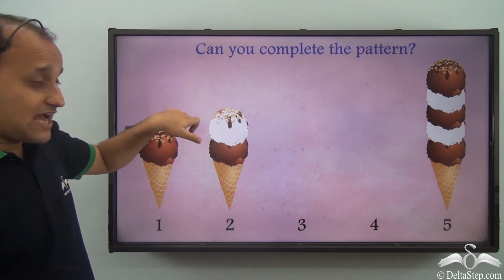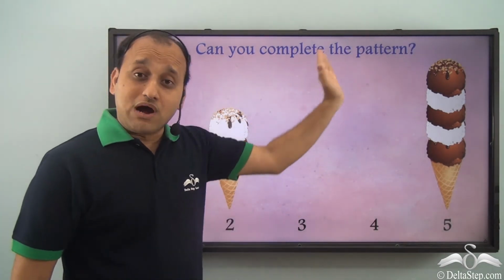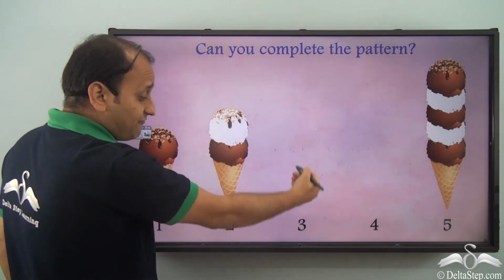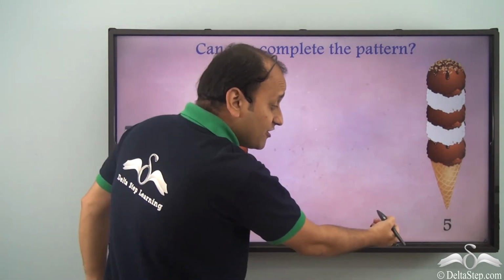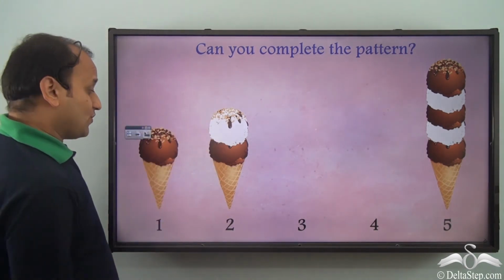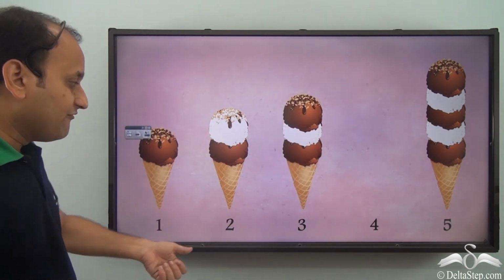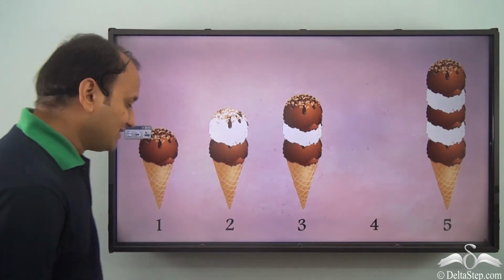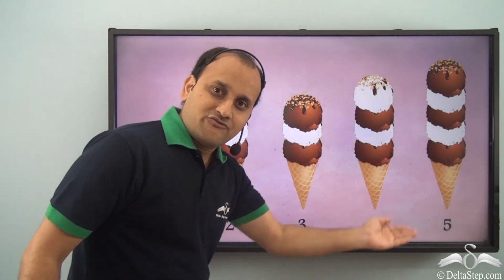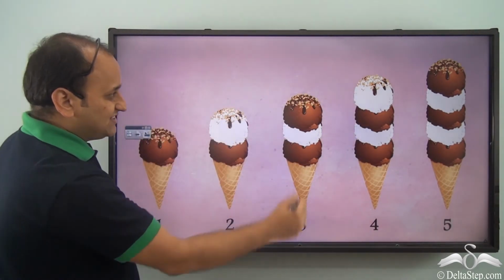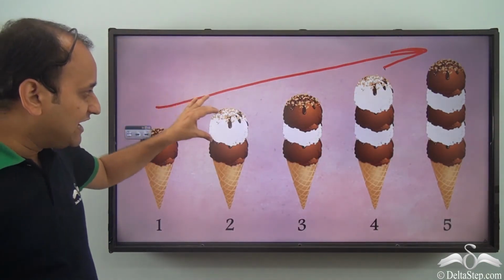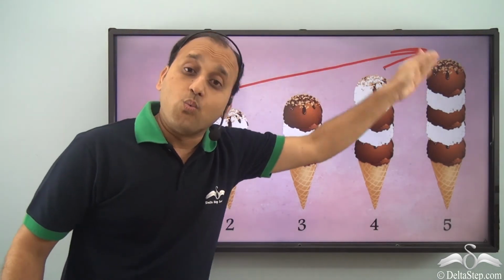Well, every time this is increasing by 1 scoop, isn't it? So after 1 I have 2 scoops. So after 2 scoops I'll have 3 scoops, and then I'll have 4 scoops, and only then I can have 5 scoops in the fifth one. So I'll have 3 scoops in the third one, and if I increase by 1 I'll have 4 scoops in the fourth one. So now we have this in an increasing pattern. So every time it is increasing by 1 scoop.